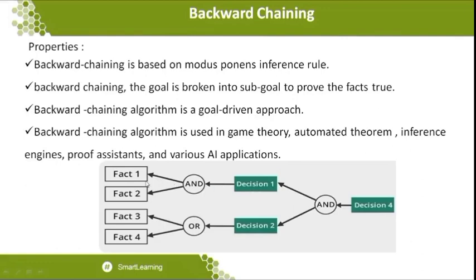Decision 1 is taken based on fact 1 and fact 2 with the help of a logical connective, and for decision 2 you can take fact 3 or fact 4. So fact 1 and fact 2 must definitely both be satisfied, and out of decision 2, any one of the facts, whether fact 3 or fact 4, should be attained. If so, then we can conclude that the goal we have traveled to is the right one. This is the way backward chaining is applied.